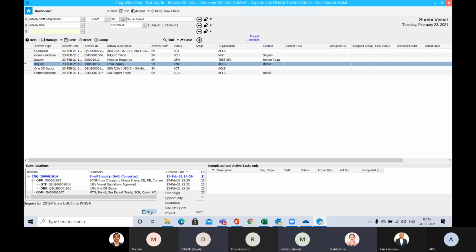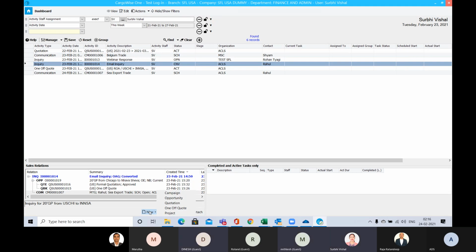The idea behind this is that we need to see, based on the fixed costing or the procured rate, what our sale rate is and what the actual margin is that we will make on that particular inquiry. In that one-off quote, where we have a specific trade lane for a specific container, you have your margin as well, how much profit you are getting in that business.